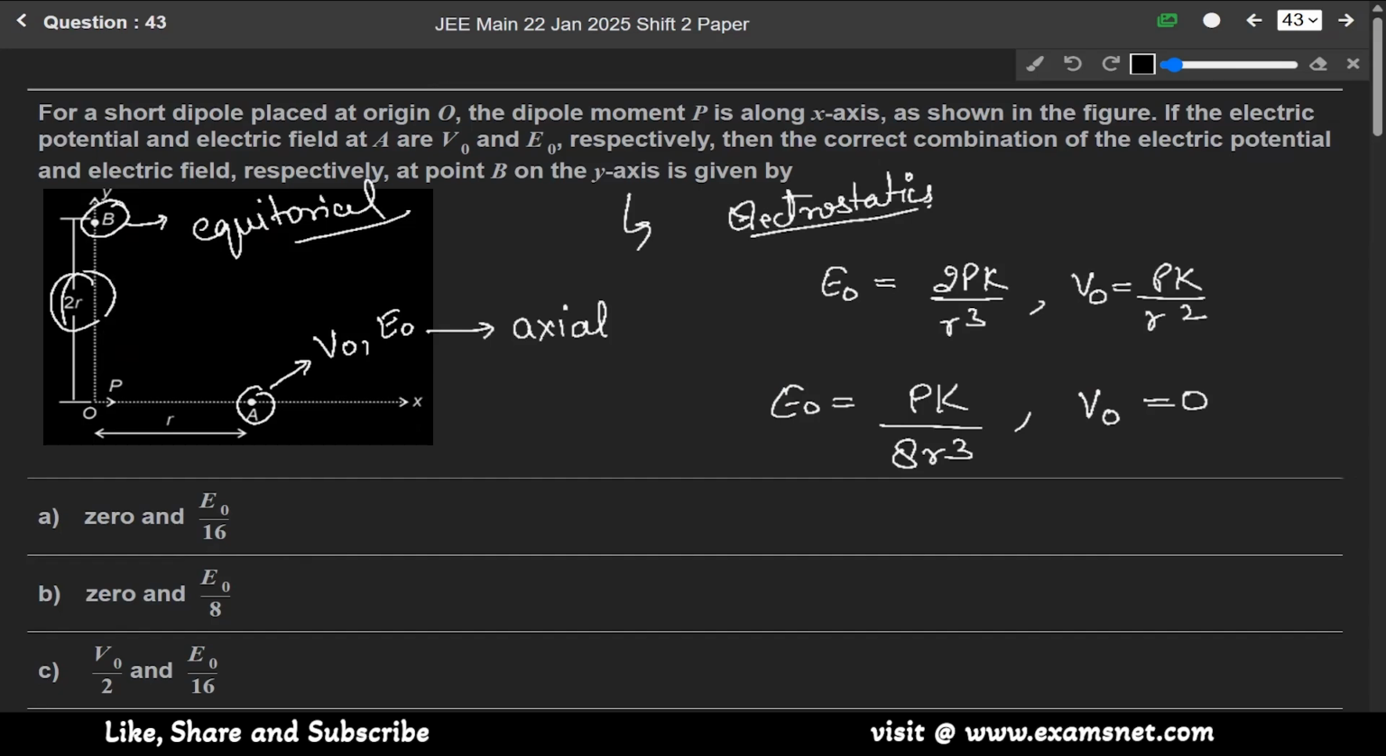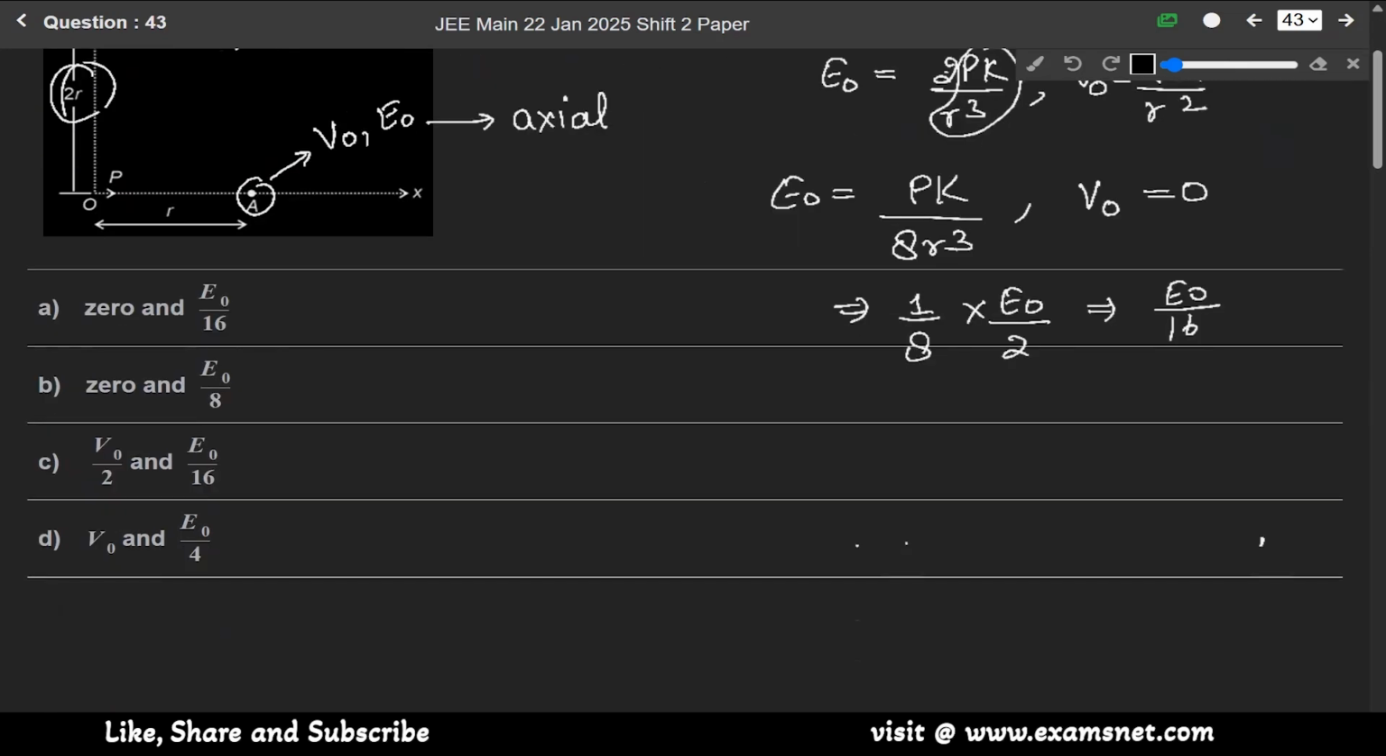So this is pk over 8r cube, means 1 over 8 into pk over r cube. pk over r cube is nothing but E naught by 2. So the answer will be E naught by 16, okay? Since on the equatorial line, the potential will be equal to 0. So among these four, the electric field is E naught over 16 and the potential is 0 for the B point. So 0 and E naught by 16, means option A is the correct answer.